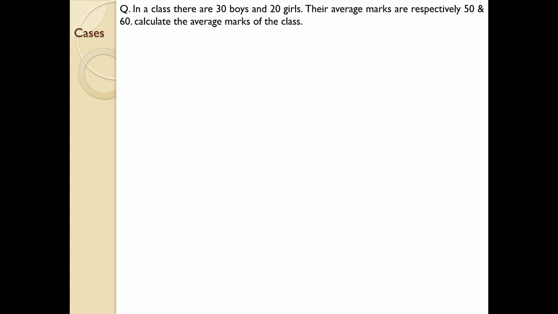Next one. In a class there are 30 boys and 20 girls. The average marks are respectively 50 and 60. Calculate the average marks of the class. You are asked to find the combined mean. I hope you know how to find the answer to this question. The answer is 54. Try to find whether you are getting the answer as 54.